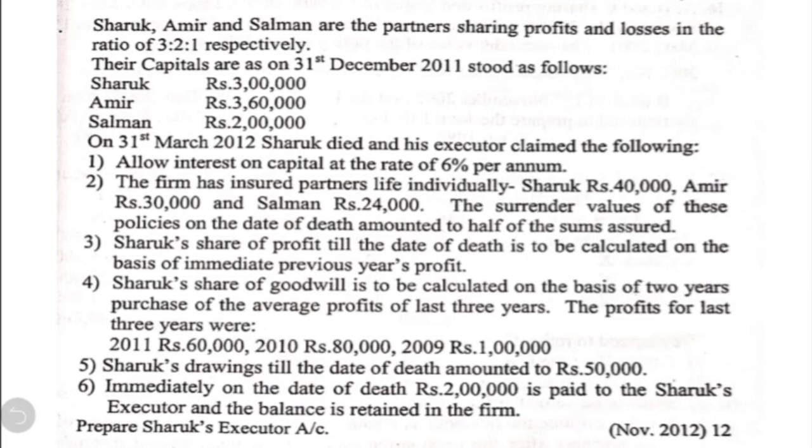Third point, Shahrukh's share of profit till the date of death is to be calculated on the basis of the immediate previous year's profit. Fourth point, Shahrukh's share of goodwill is to be calculated on the basis of 2 years purchase of average profits of the last 3 years. The profits for the last 3 years were: for 2011 60,000, 2010 80,000, 2009 1 lakh.